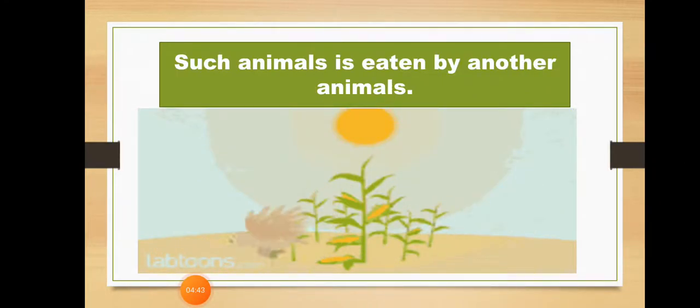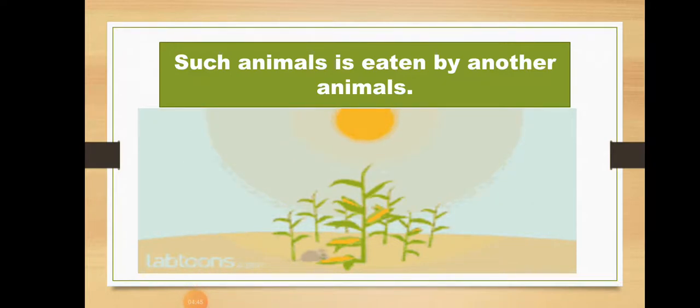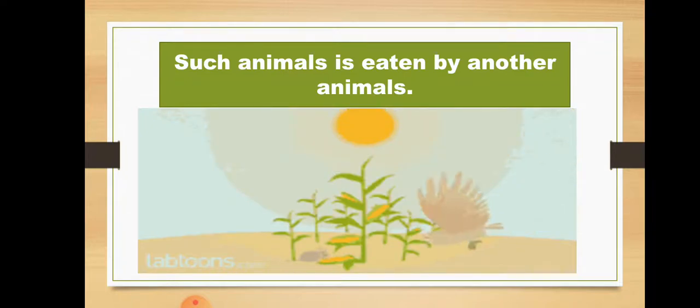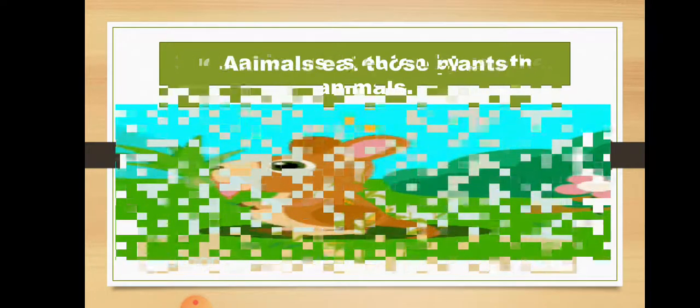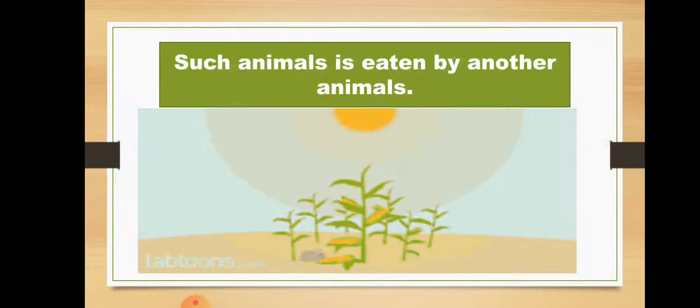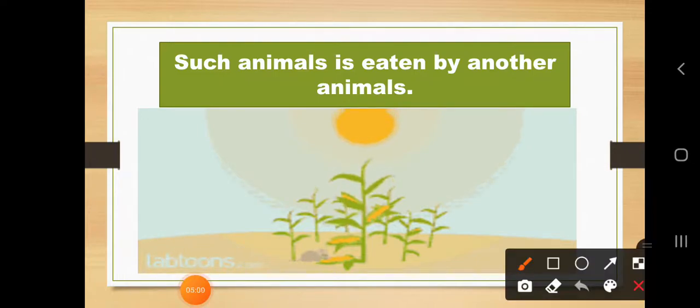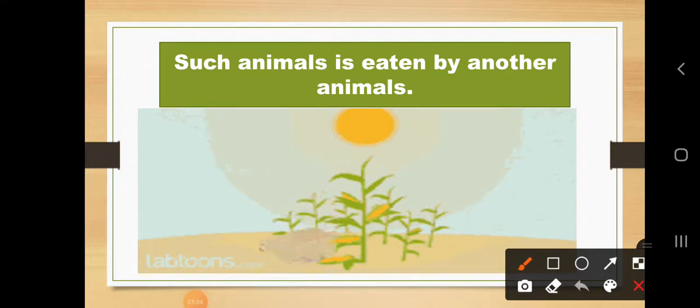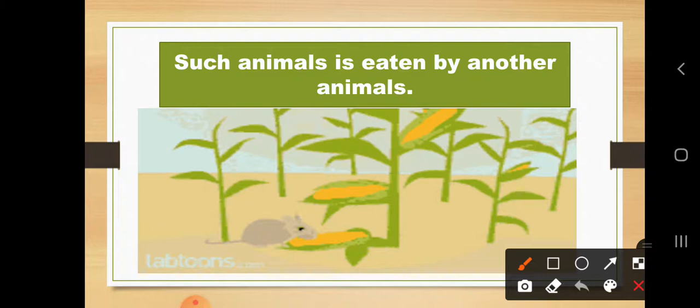Okay, let's take another example. Here you can see a small mouse. What is the mouse eating here? It is eating the seeds of the corn. Okay, it is the seeds of a corn. So, a seed is which part? It is a part of the plant itself. So, the mouse is eating parts of the plant as a seed. Okay. Then suddenly what happened?